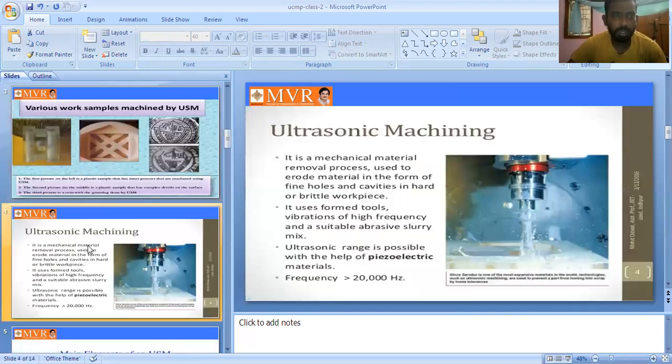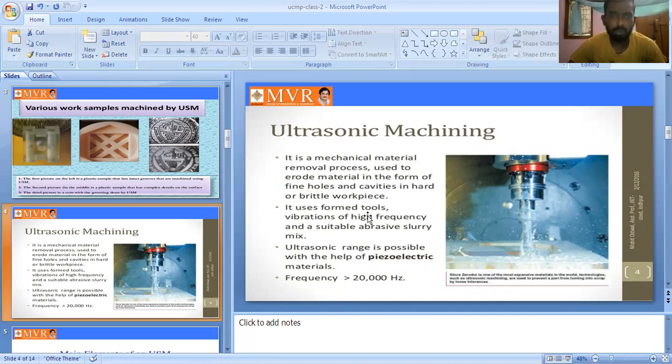Next, we have another introduction to ultrasonic machining. It is a mechanical material removal process used to erode material in the form of fine holes and cavities in hard or brittle workpieces. We can make fine holes and cavities in hard and brittle workpieces using the ultrasonic machining process.